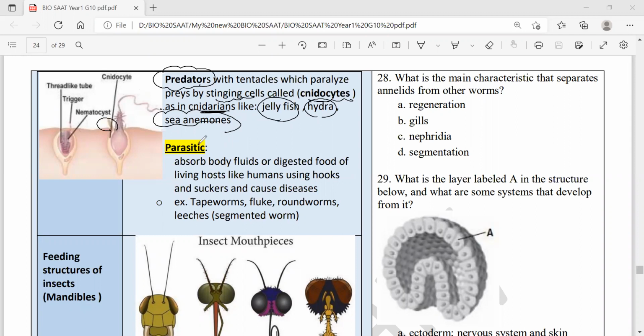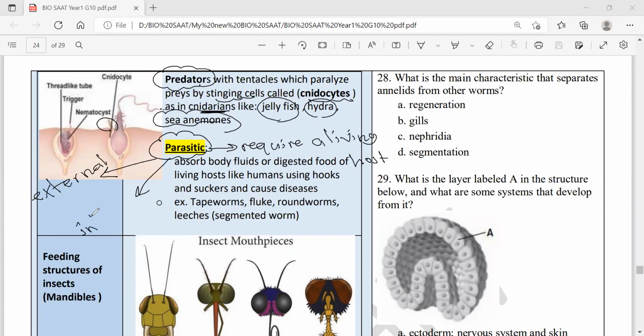Some invertebrates are parasitic. Parasitic means they require a living host to feed from or to feed on. Parasitic sometimes is external, another time is internal.